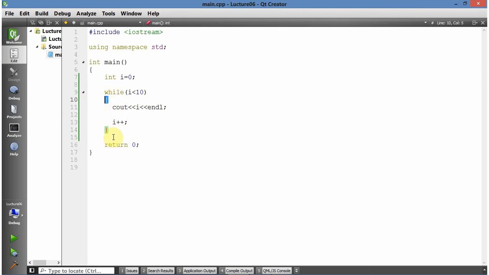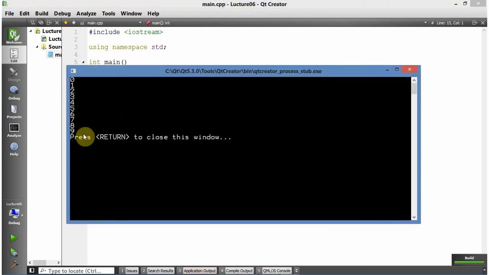It then means you have stopped the while loop, and outside, that's where we return 0, meaning we mark the end of the program. That's where the program stops. That's why it stopped after displaying I, which was 9. All right, let me run it again. You see, that's why it stopped after displaying 9.